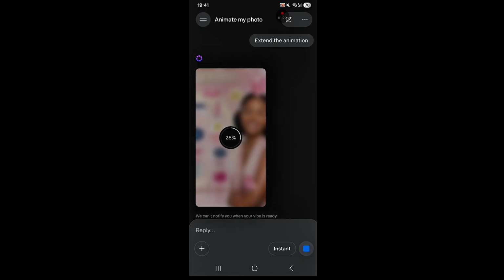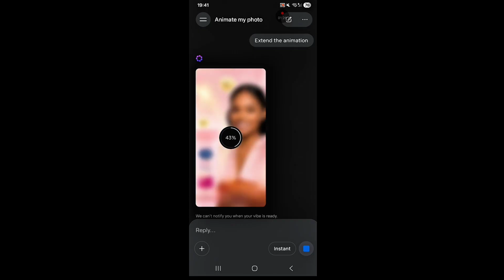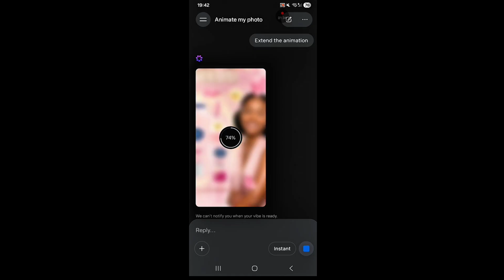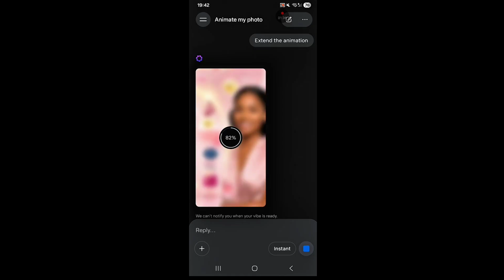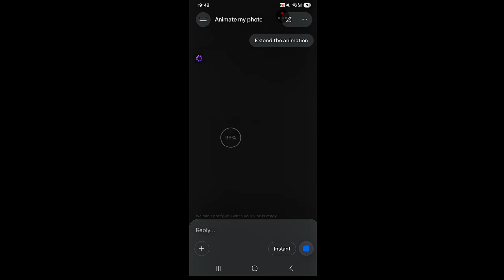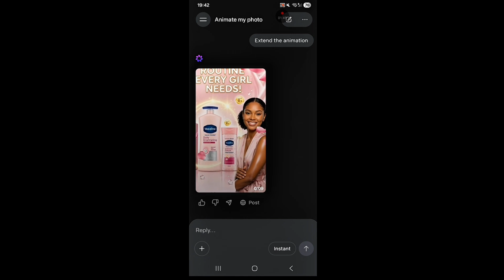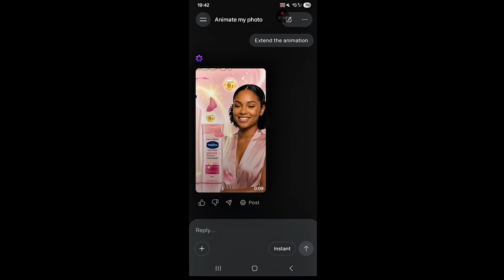You can extend it at least 5 times before it stops extending, right? But we are just going to do it 3 times, and yeah, we are good to go. The reason is that what we want to talk about, these products might actually be longer, so I wouldn't want a situation where the video is shorter than what the voice note says. So you click on it to view.